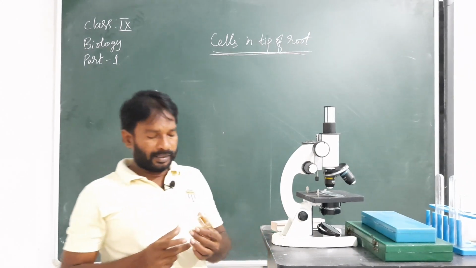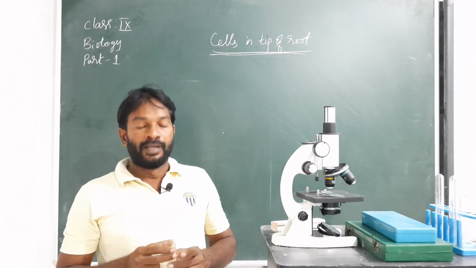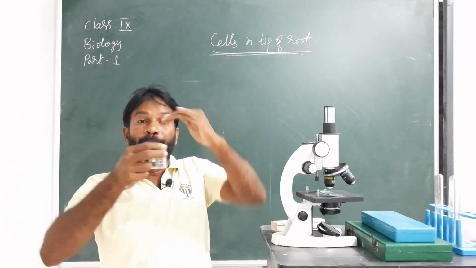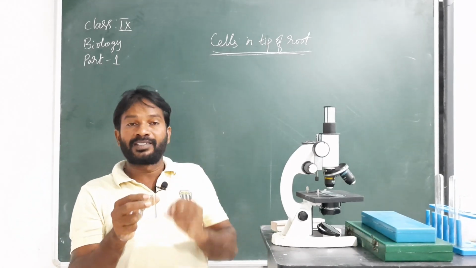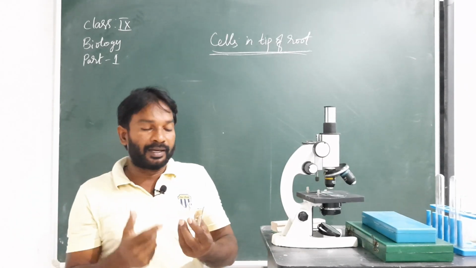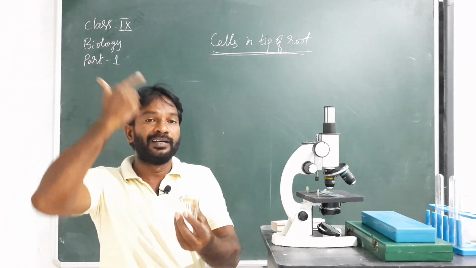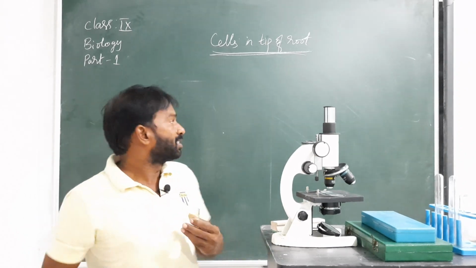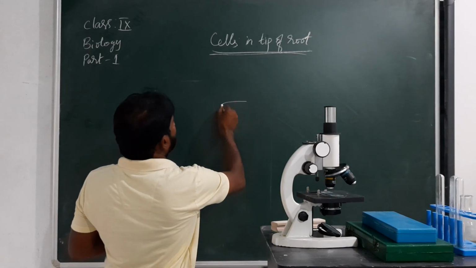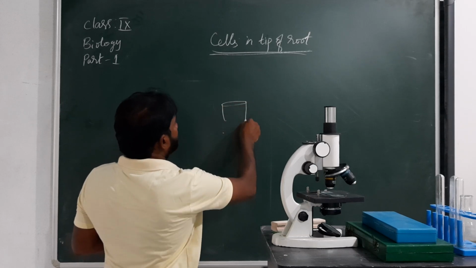First of all, take the onion and place it on the beaker. The onion size is larger than the opening of the beaker, and it appears like this.